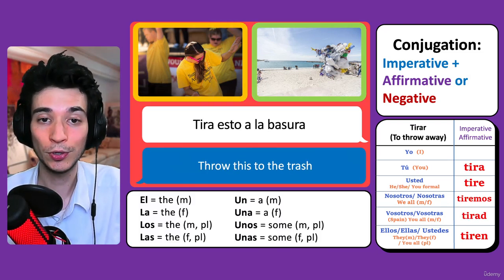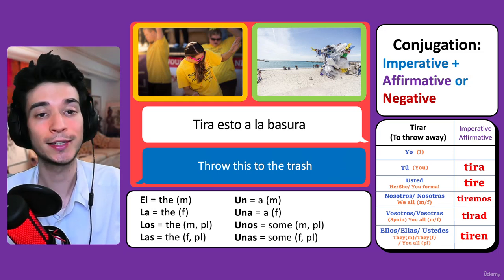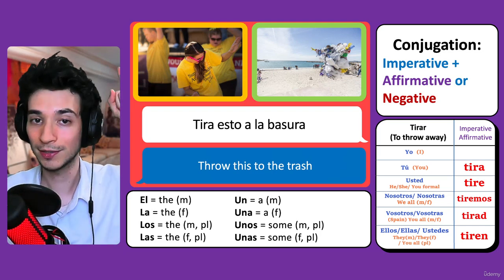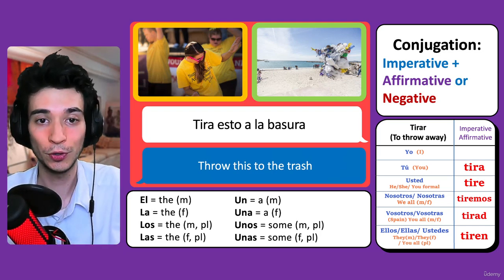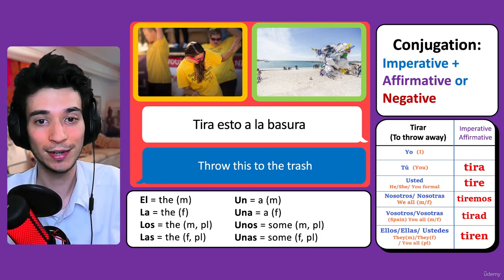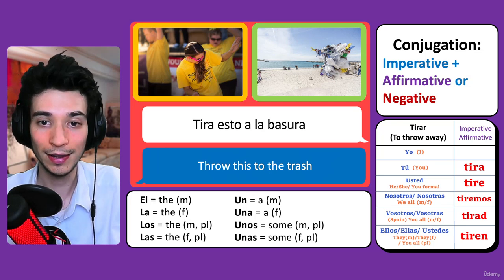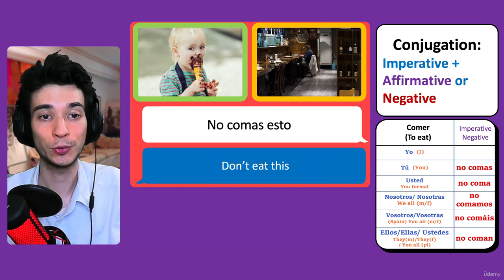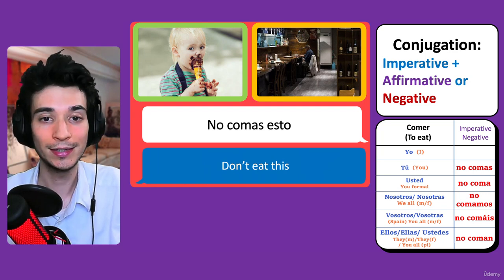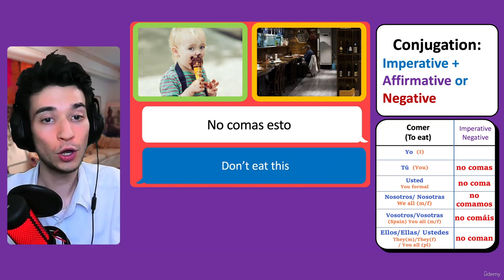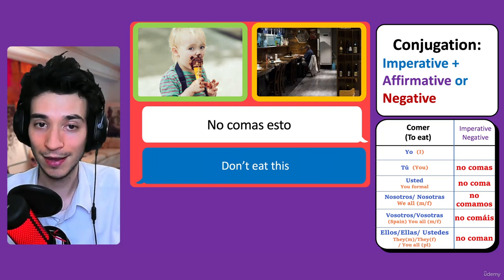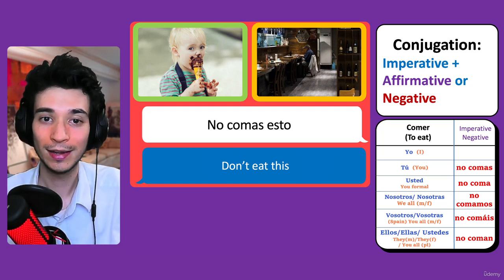And the next one. Tira esto a la basura. Throw this to the trash. So you're telling somebody, tira esto, throw this to the trash, a la basura. And the next one, no comas esto. Don't eat this.